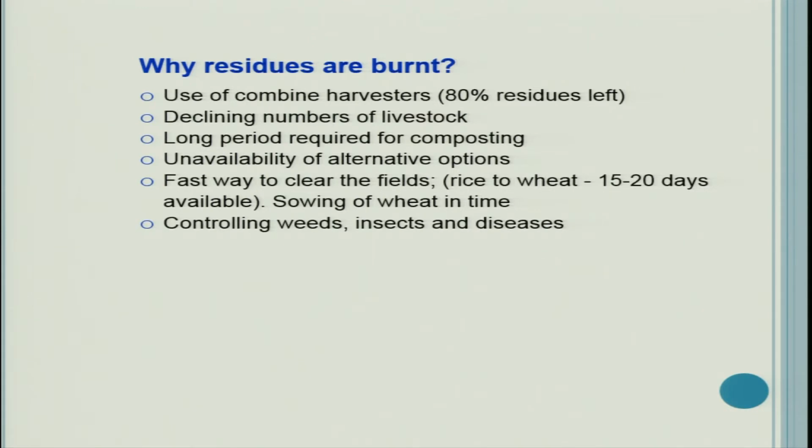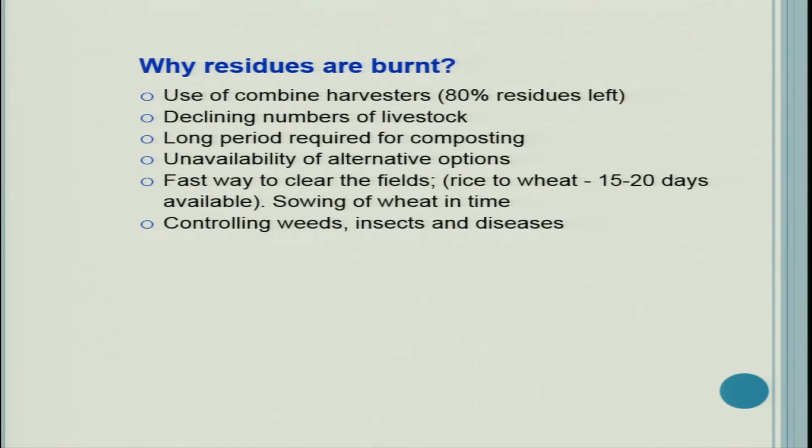So 80% of residues are left in the field. Only 20% are removed. So that is a very large quantity of residue which remains in the field. And then the declining number of livestock. If farmers have livestock, then they can feed even the rice straw to the animals. But in Punjab or in mechanized agriculture, the number of animals is declining.